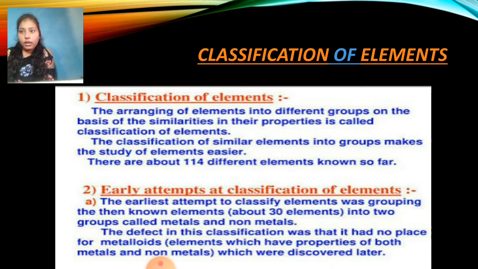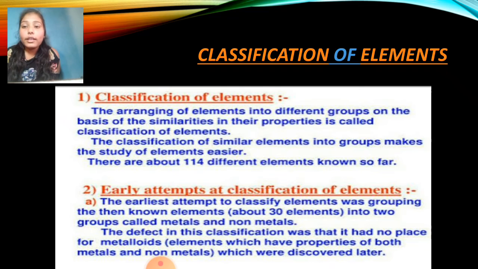In your history, when you study, you will see there were a number of elements which were found, and some were also made by scientists, which we are going to learn about. The second part is the early attempts, meaning in history, what attempts were made for the elements to be settled in particular groups. That is also something we are going to learn in this chapter.